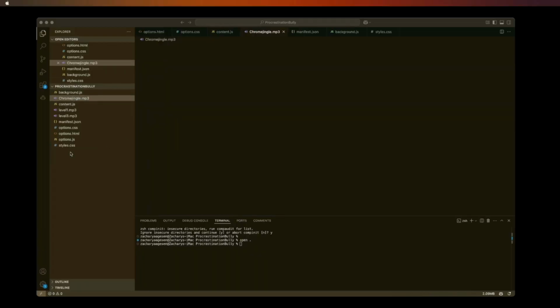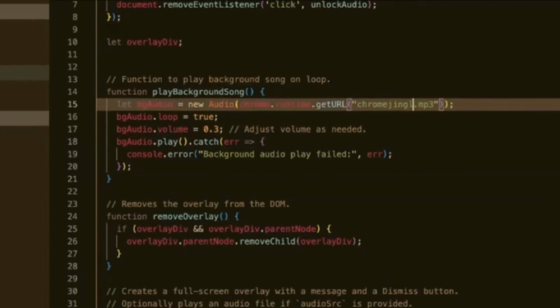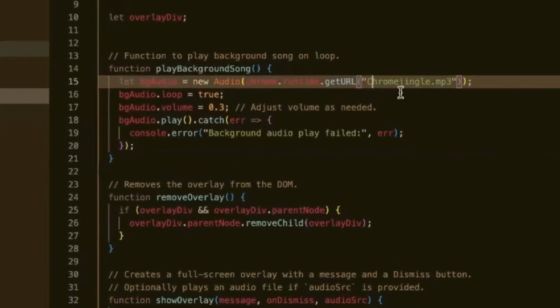I'm thinking about how to include the song in the Chrome extension, and I thought of maybe making another step, aggression level, but I think that would be boring. So I was thinking just have it play in the background on repeat, leaving you thinking, where the hell is this song coming from? So that's what I did. I'll add our Chrome song here to the project, create a playback song function, and make it run on repeat in the background.